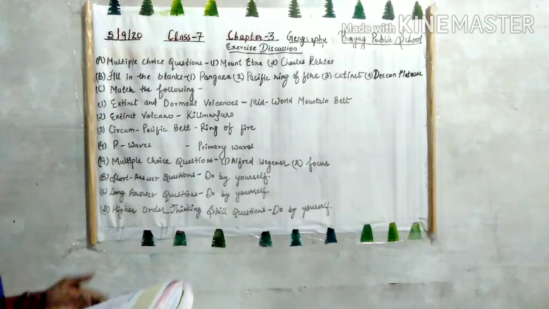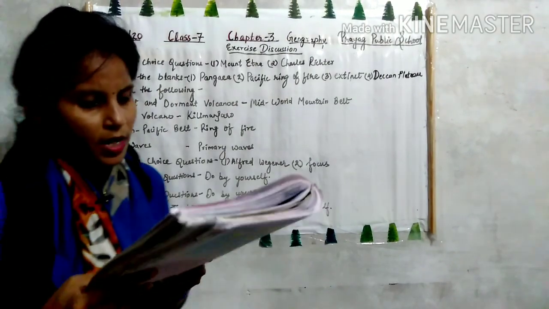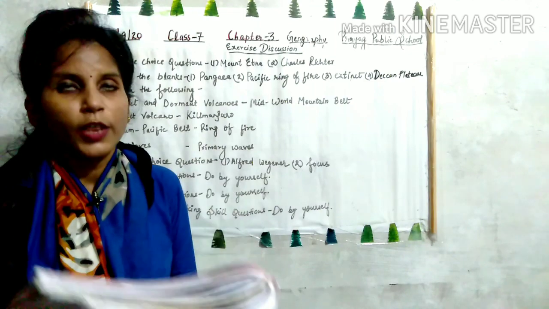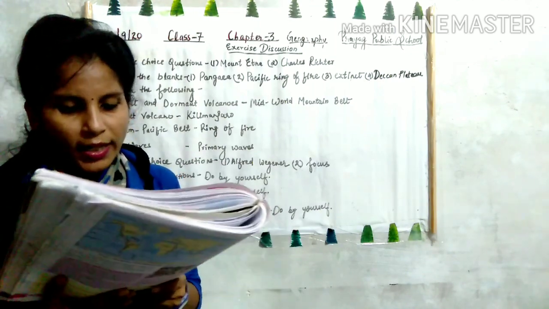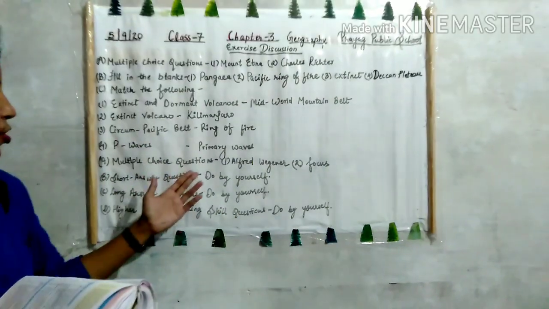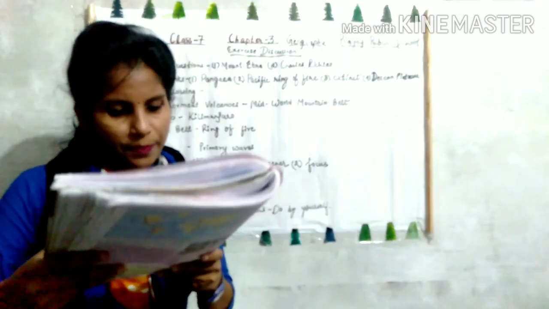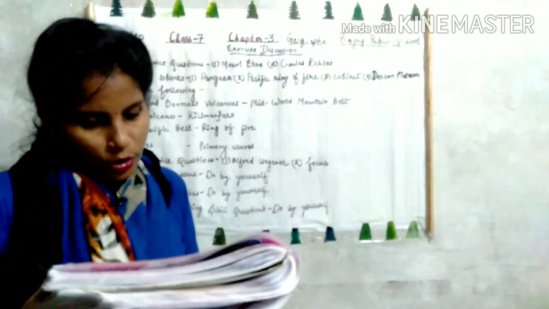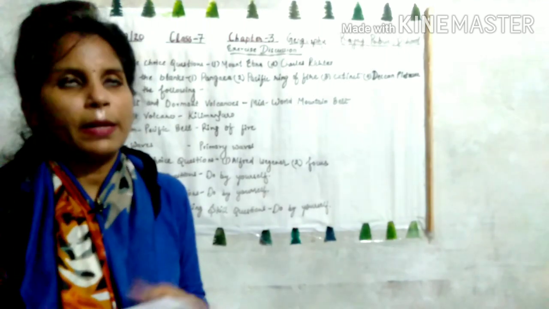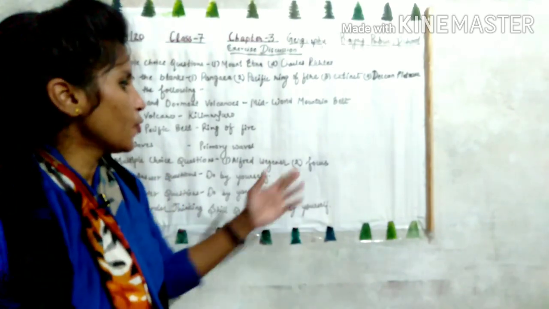Okay. Now question number A, that is again multiple choice questions. First one, he proposed the theory of continental drift. So the options are Alfred Wegener, Charles Richter, none of these. Right answer is Alfred Wegener. Then question number 2, the place of origin of an earthquake is called as epicenter, focus, waves. So the right answer is focus.